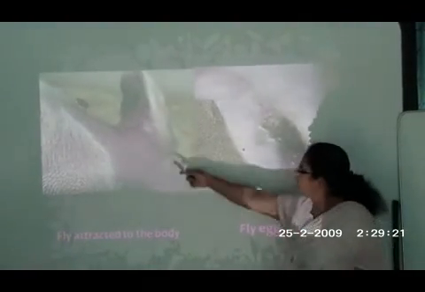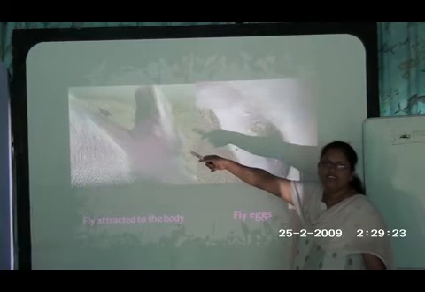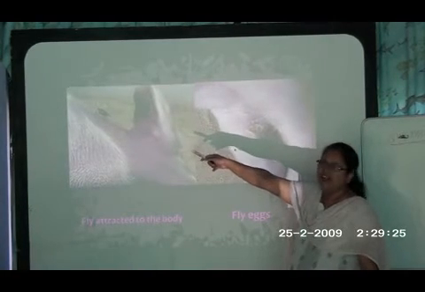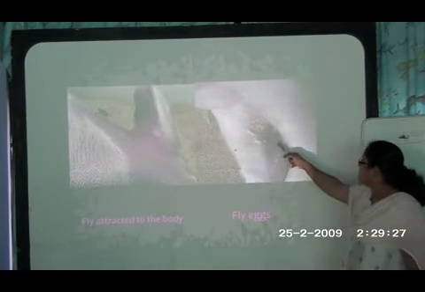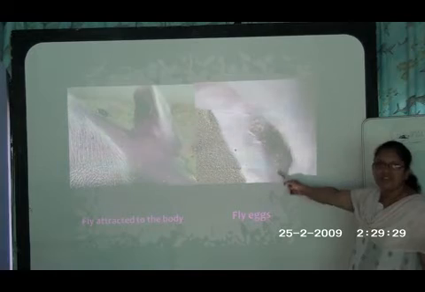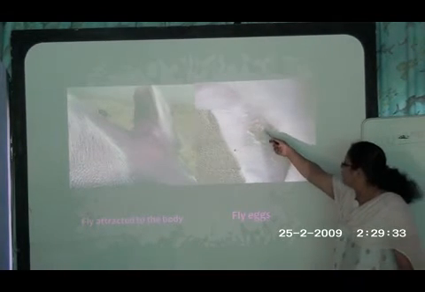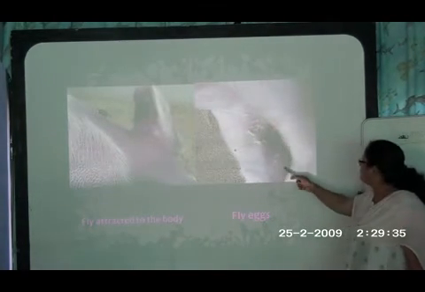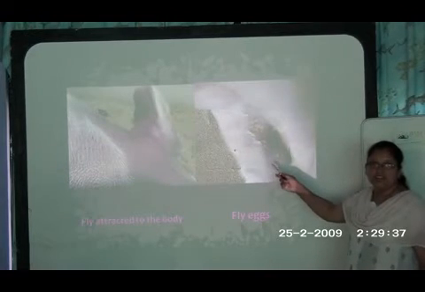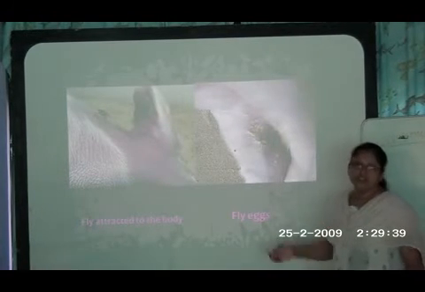here you can see the fly attracted to the body immediately after the death. The blowflies found the dead body and they are attracted. And they started laying the eggs on various orifices on the body, the openings of the body. So here you can see the eggs are attached to the hair, where they get a very nice location to be attached to. The fly eggs are there.